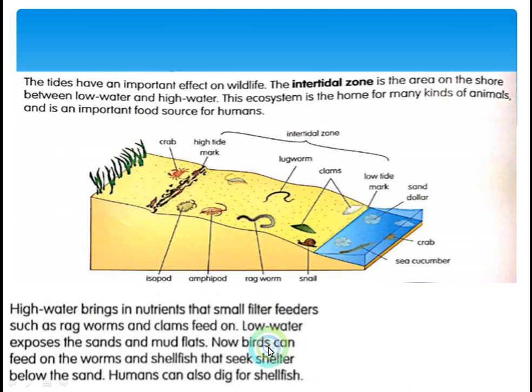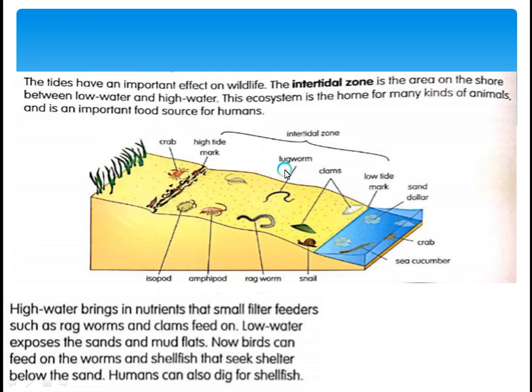Now, the tides have an important effect on wildlife. This is the intertidal zone that I talked about. Here is the high tide and here is the low tide. Now you see some animals like a crab, a snail, some worms and all that. So the intertidal zone is the area on the shore between low water and high water. This ecosystem is the home for many kinds of animals. You can see them.